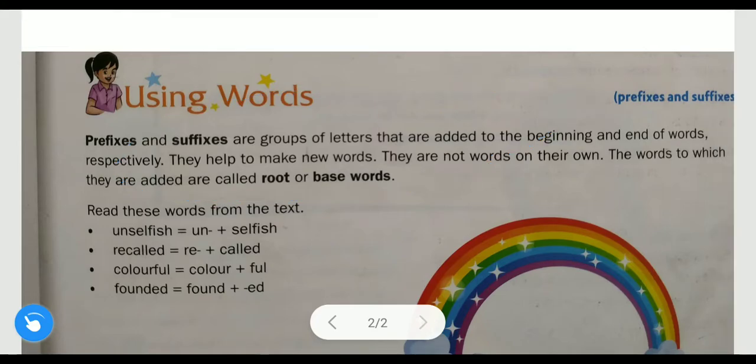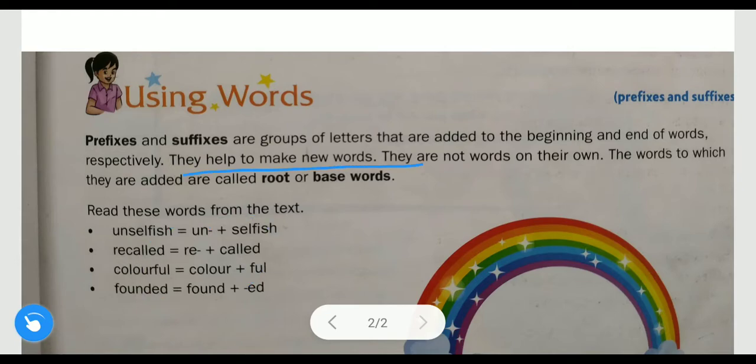Prefixes and suffixes are groups of letters which are added to a word. Prefixes are added at the beginning of the word and suffixes are added at the end of the word, and new words are formed. You will understand from the examples.